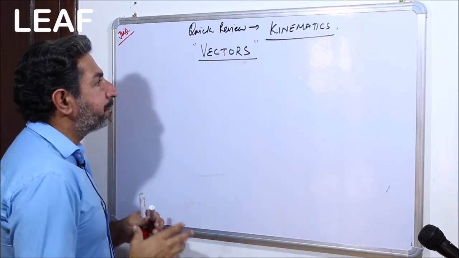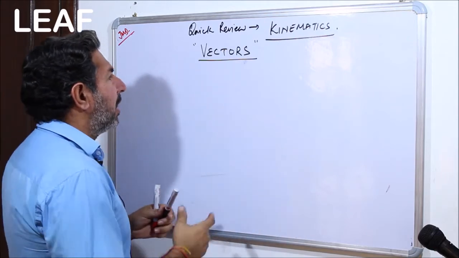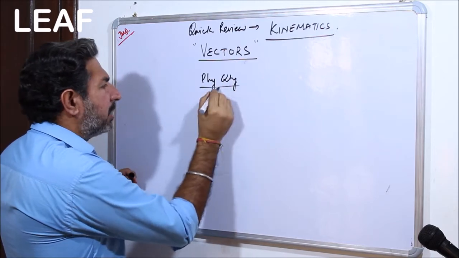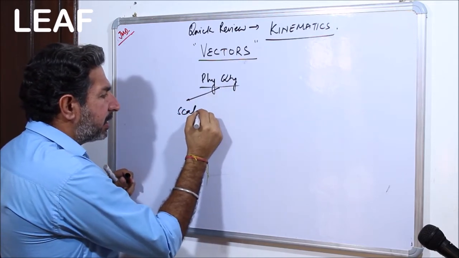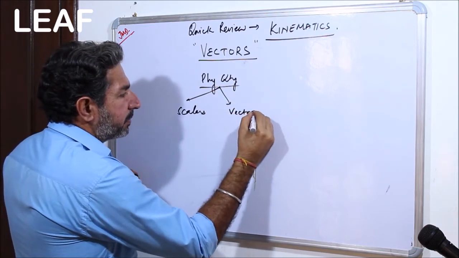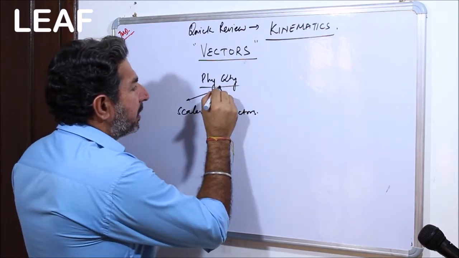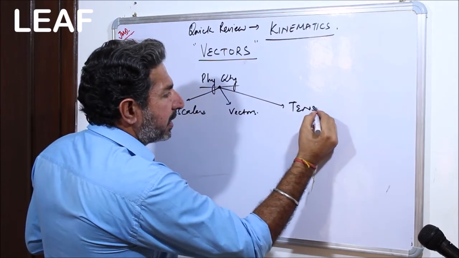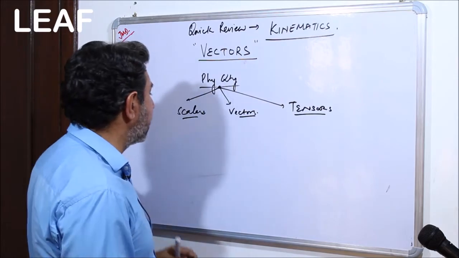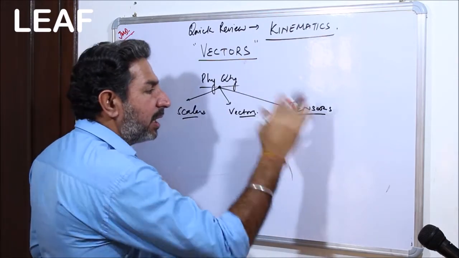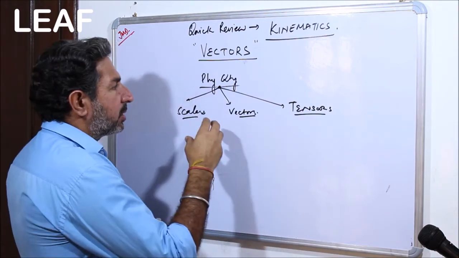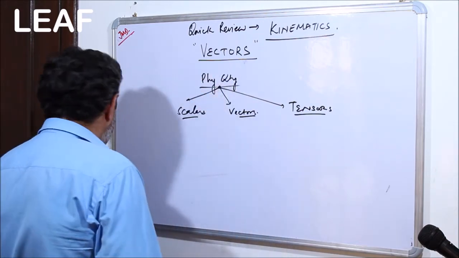Now quickly, if we talk about any physical quantity, they can be scalars, they can be vectors, and they can be tensors. And this again you might have studied in your basic core classes: what are scalars, what are vectors, and what are tensors. Now since we are talking about vectors only, let's move on to the vectors directly.